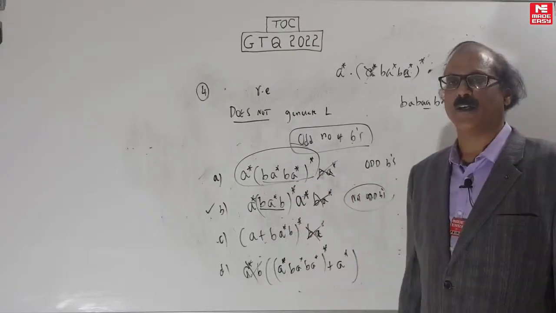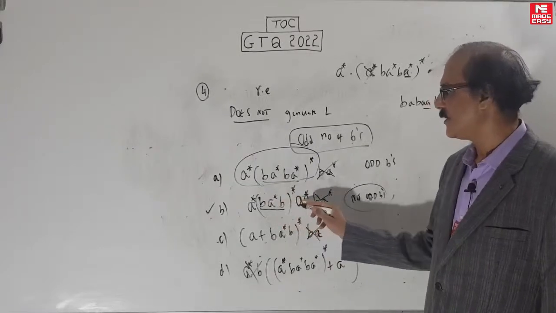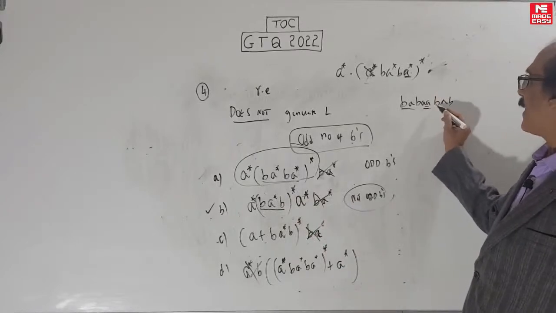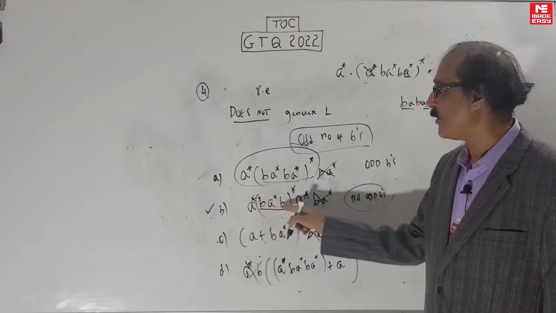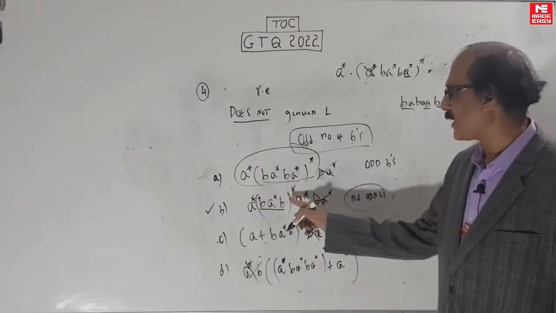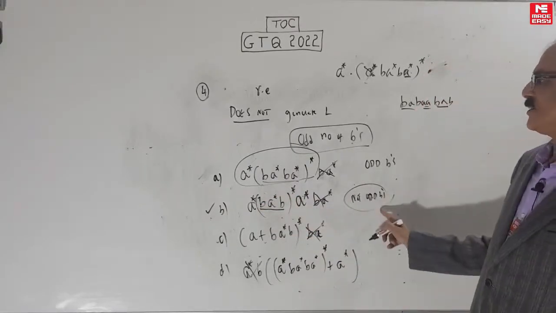You can never get it from here. Understood? Because here also A star is not there. So between the two BABs, BAB is there, but you want to put two A's in between BAB. There is no way to put that. In between the two B you can put, in between two BAB you cannot put. So therefore this is incorrect. That means you can't remove A star from both. Either you remove from this side or this side. Can't remove from both. So this is the answer.